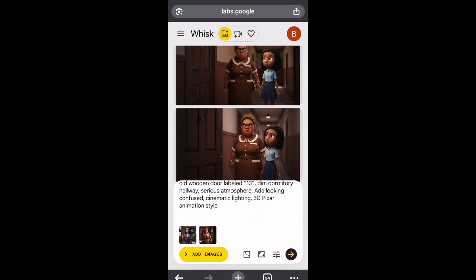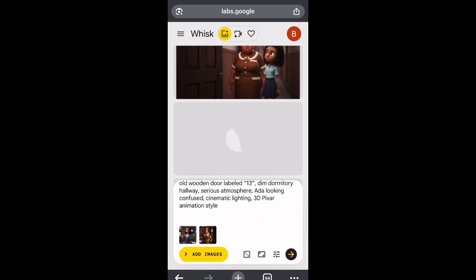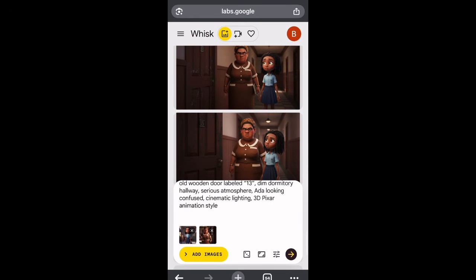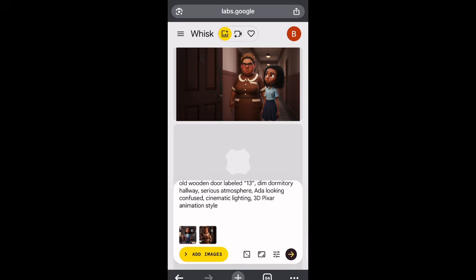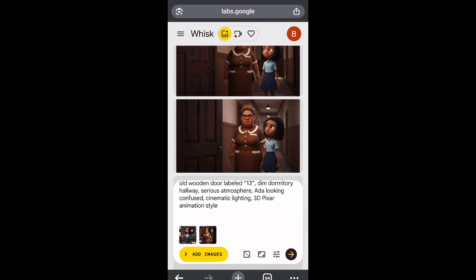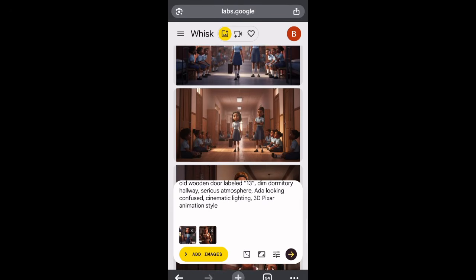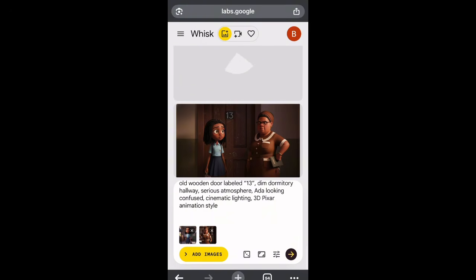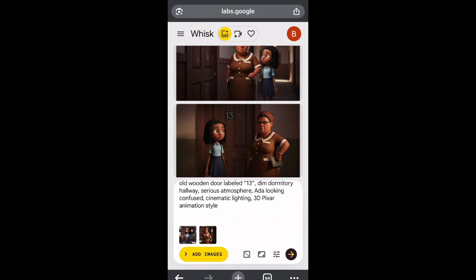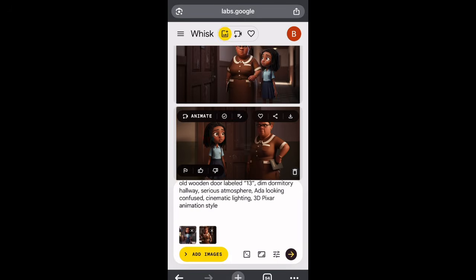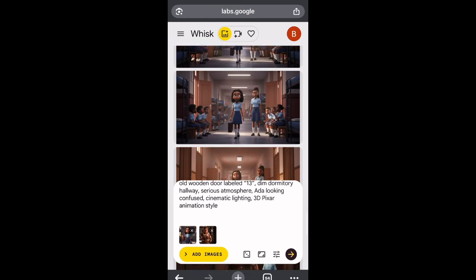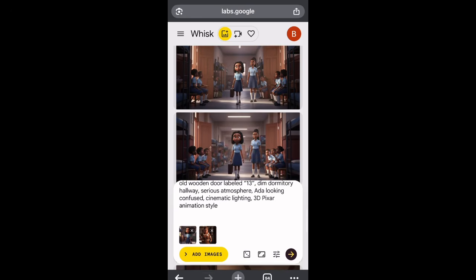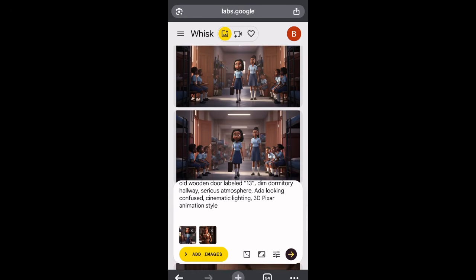If you want as many people as possible, you can just select as many as you can. That's just it for this particular site. So you can see I wasn't okay, so I regenerated it just like earlier, and I prefer this other one compared to the first one, this last one. So I'm just going to click on it, save it to my gallery, and I'm good to go. So that's the only thing you need to do.